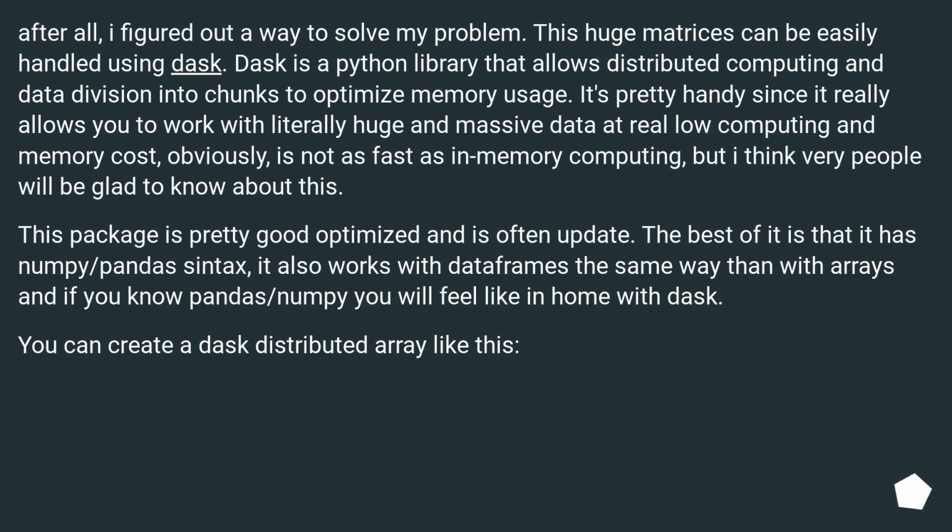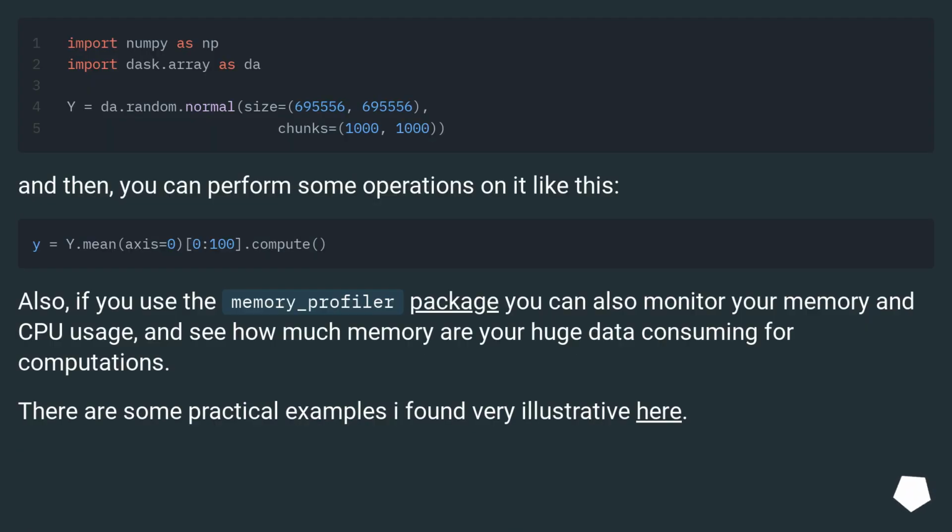The best of it is that it has numpy/pandas syntax. It also works with data frames the same way as with arrays, and if you know pandas/numpy you will feel at home with Dask. You can create a Dask distributed array like this. And then, you can perform some operations on it like this. Also, if you use the memory_profiler package you can monitor your memory and CPU usage, and see how much memory your huge data is consuming for computations.